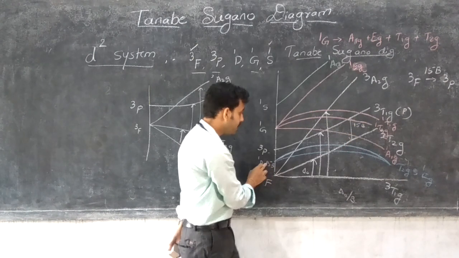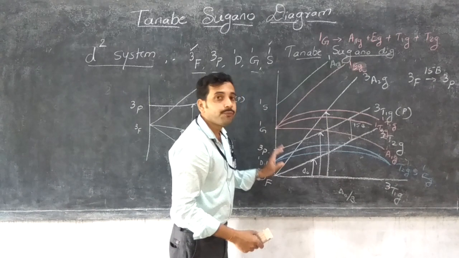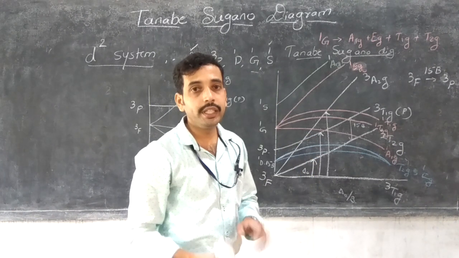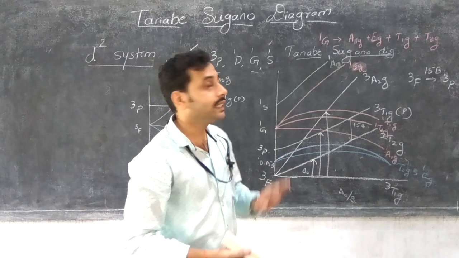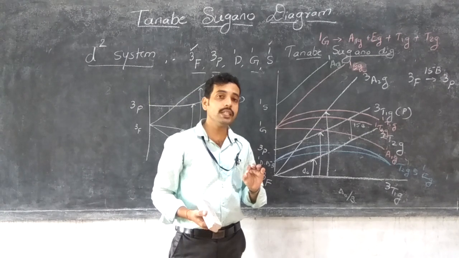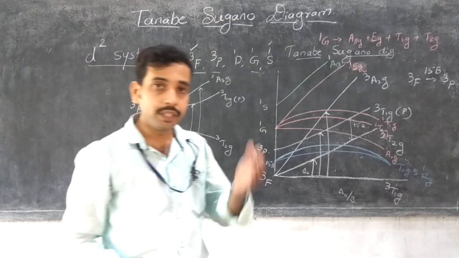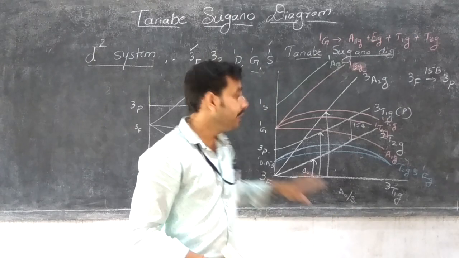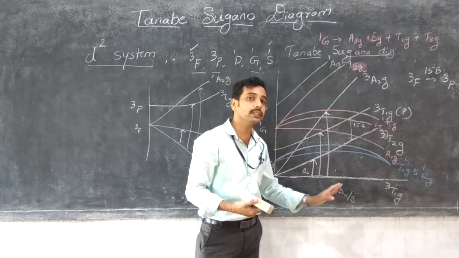And the energy gap 3T2G to 3T1G is 15B. Means in the lowest energy from d1, d2, d3, d8, d9 systems, it will not differentiate the high spin and low spin complexes, because it is not possible to explain. Means the electronic arrangements are the same in high spin as well as low spin complexes for the d1, d2, d3, d8 and d9 systems. That's why in these cases it is difficult to distinguish the high spin and low spin complexes.